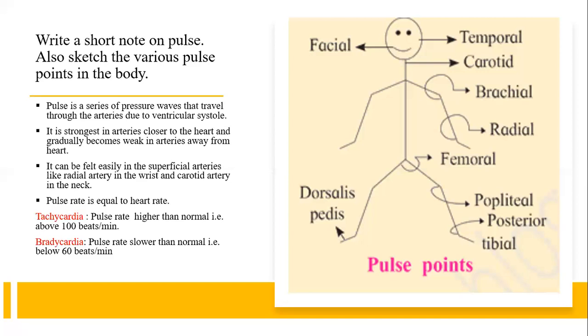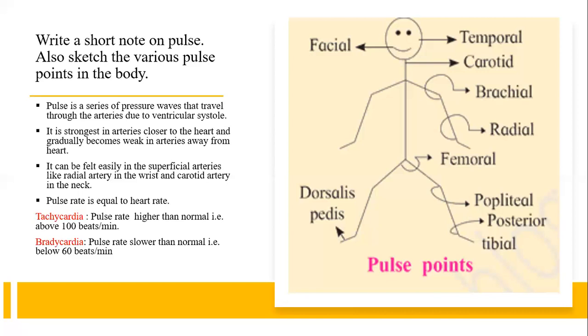Now what is tachycardia? As we know, the pulse rate is equal to heart rate, and the normal heartbeat is 72 per minute. So if this number of heartbeats increases to more than 100, it is said to be tachycardia. So it's a pulse rate which is higher than normal. And a pulse rate which is lower than normal is called bradycardia, and it has to be less than 60. When it is less than 60, it is said to be bradycardia. When it is more than 100, it is tachycardia. So this is all about the pulse pressure and the pulse points in the body.